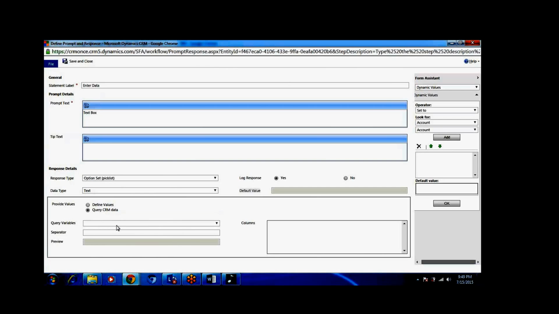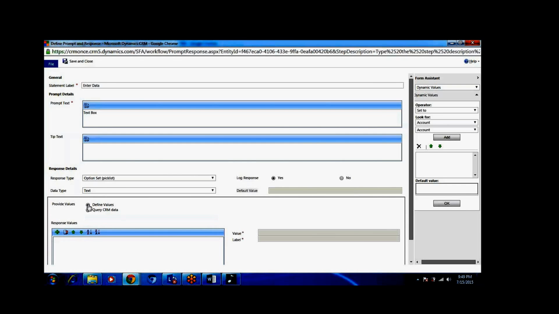Here we can enter all the variables and all the columns you want, the query variables, and we can enter the data, separator and all. Generally if you select this one, define the values.